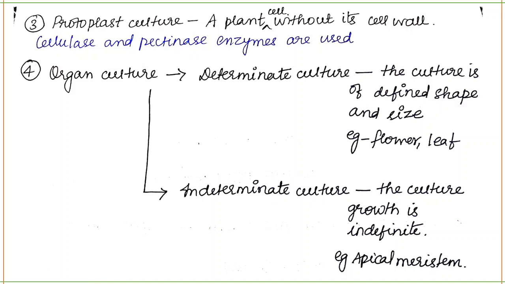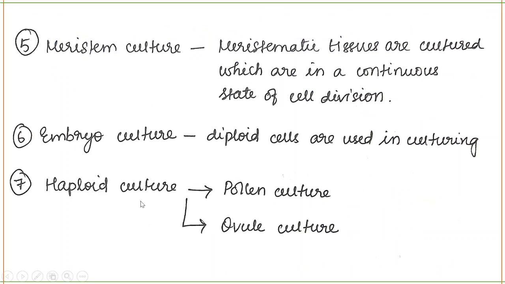But a particular organ like flower or leaf should be of a particular size only. A flower cannot be so big. It should be the size of its species. That is why they all come under determinate culture.